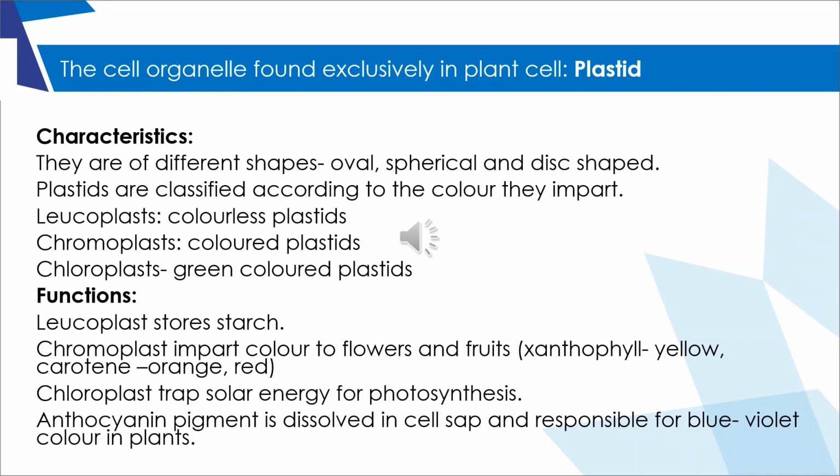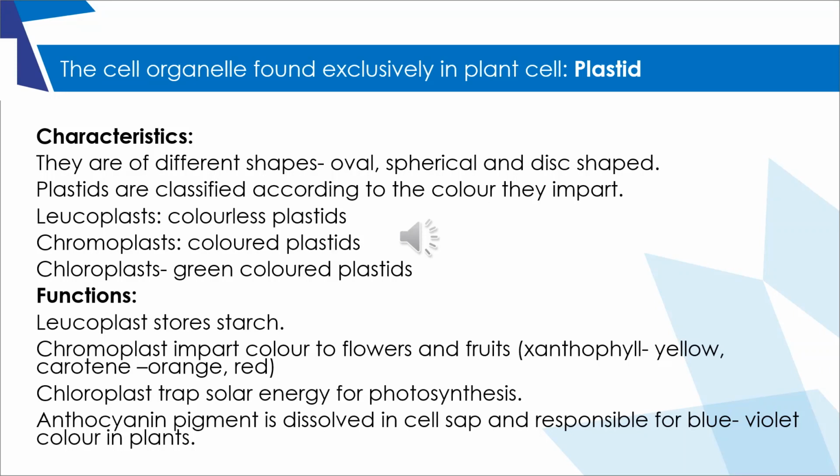The cell organelle found exclusively in plant cell: plastid. The characteristics are: they are of different shapes, oval, spherical, and disc shape. Plastids are classified according to the color they impart: leucoplast, colorless plastids; chromoplast, colored plastids; chloroplast, green color plastids.